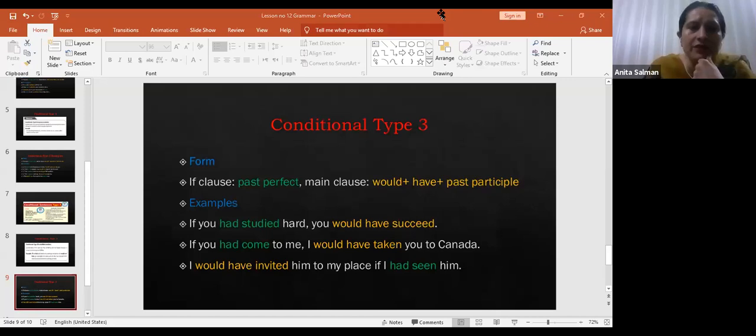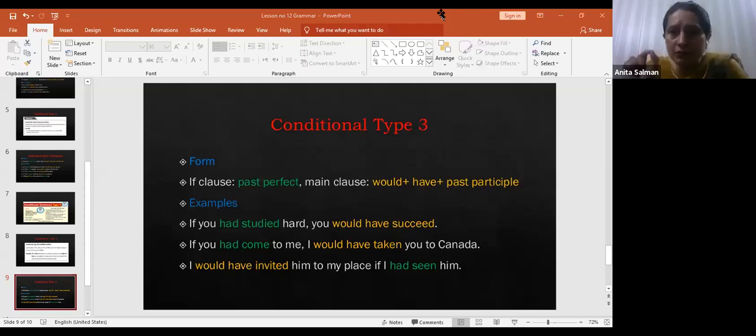Okay, look at the example: if I had found her address, I would have sent her an invitation. Look here: had found, past perfect, and in the main clause would have sent. One of the girls asked me why we didn't use a simple tense like succeed here. We will not use send, we will use sent, the third form of verb, the past participle. Okay, that was the summary of conditional type 3.